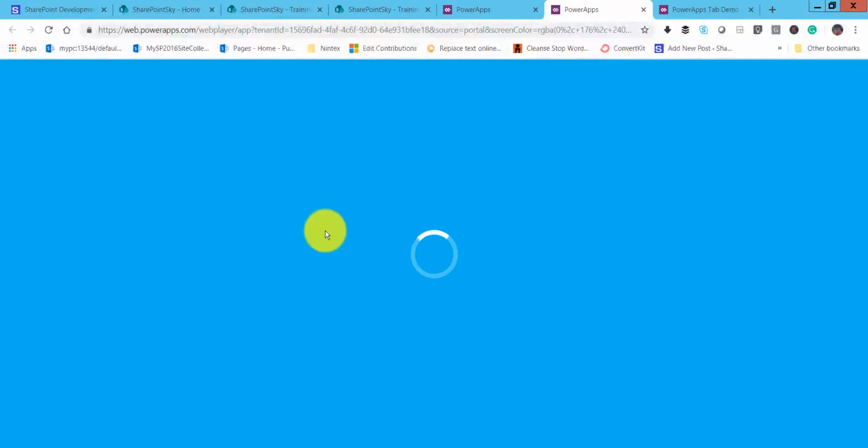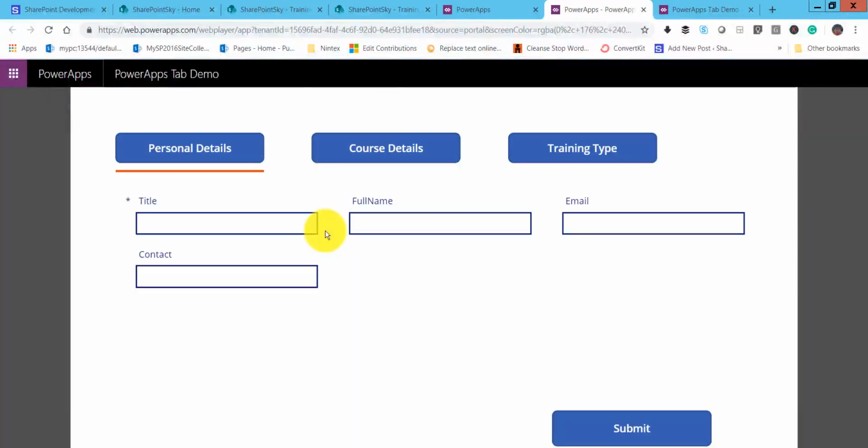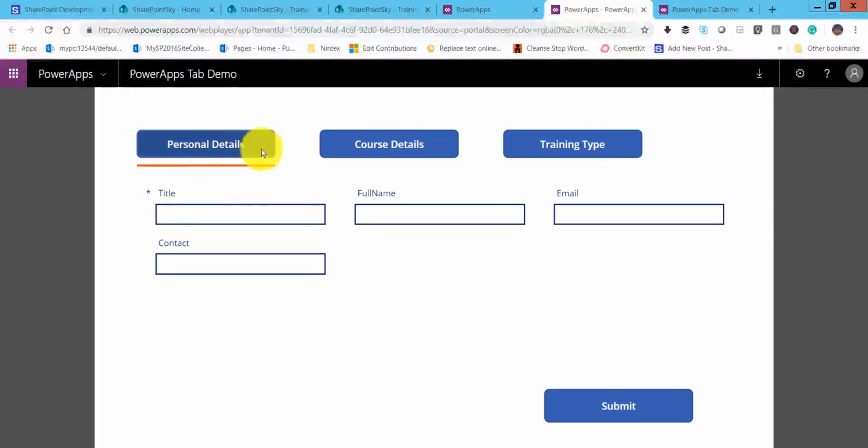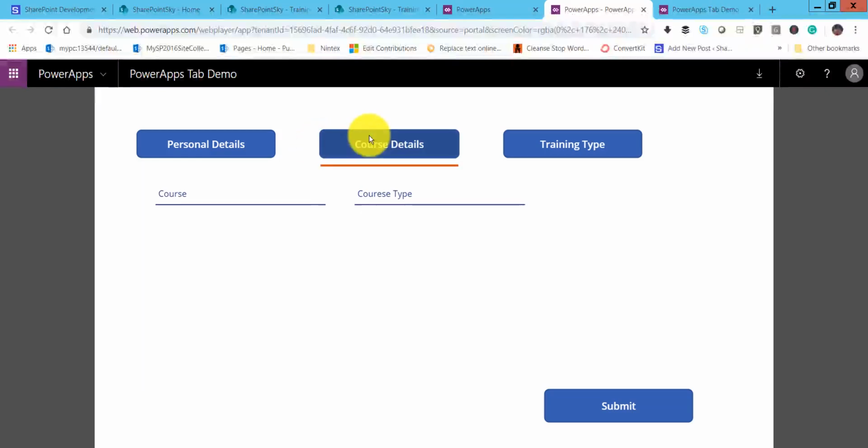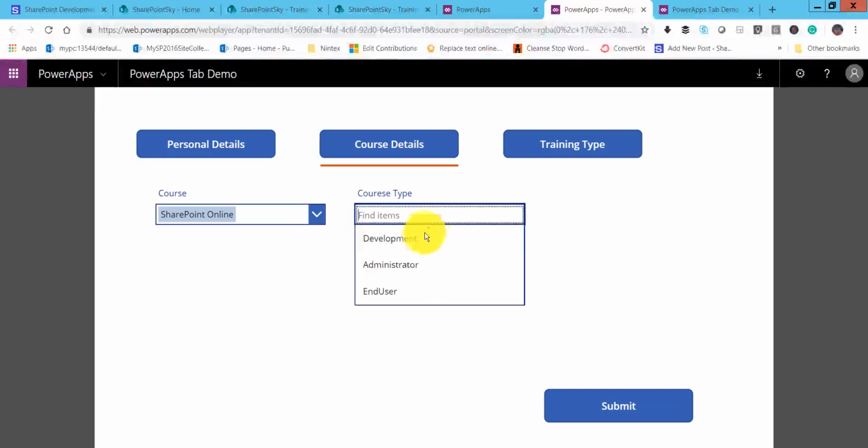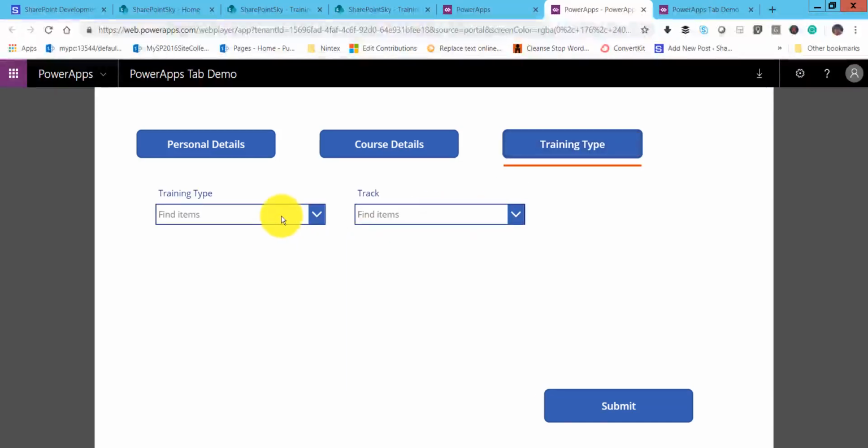So now we will submit one item and then we will see the full thing here. In the first tab, I will write, let's say, Mr. Vijay, and then I will write my email ID here, and then this is the contact number. And next I'll go to the course tab. I will select, let's say, I'm interested in SharePoint Online. Then I'm interested in development. I'll go to the training type here. I will select online and I want fast track, and then I'll click on submit.